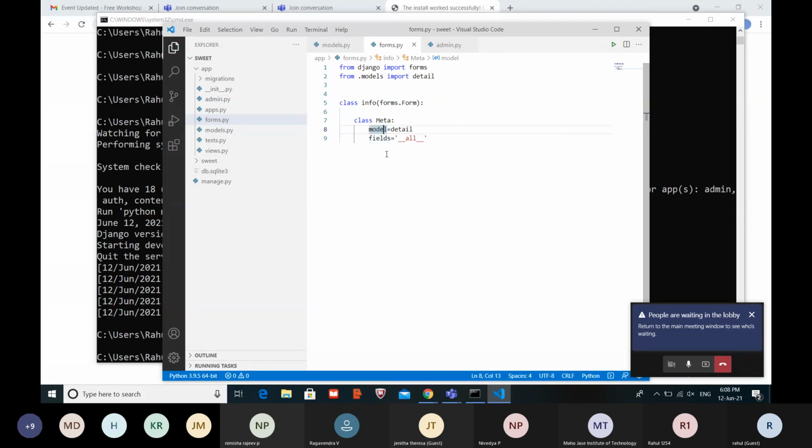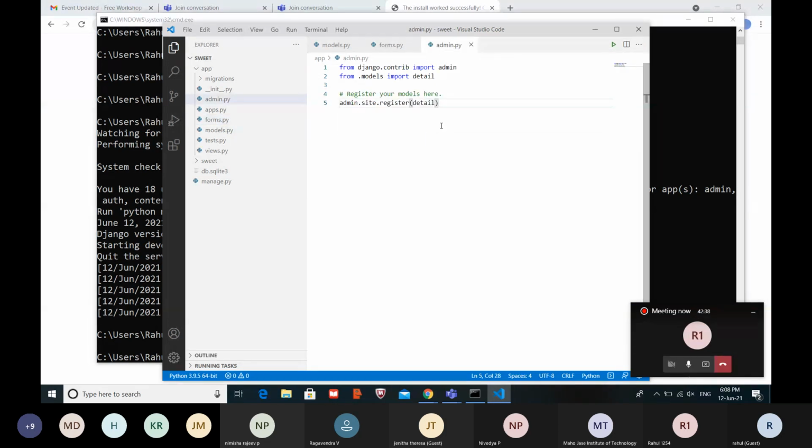So for that reason we are creating forms.py and then registering our model. If we have not registered this model, we won't be able to see the model in the admin file. Later on, I will show our Detail model in the admin site. Have you copied this?